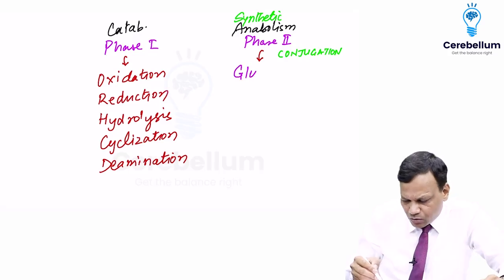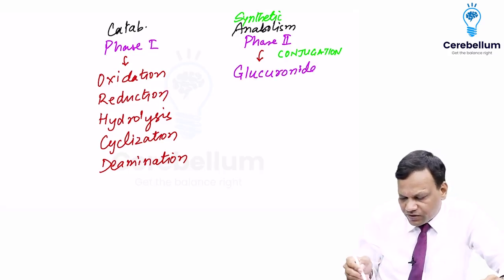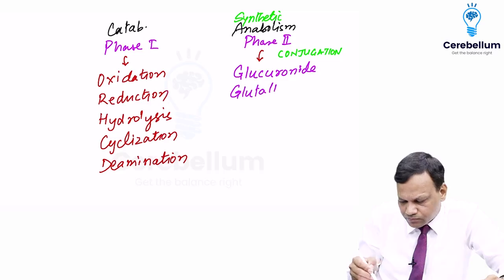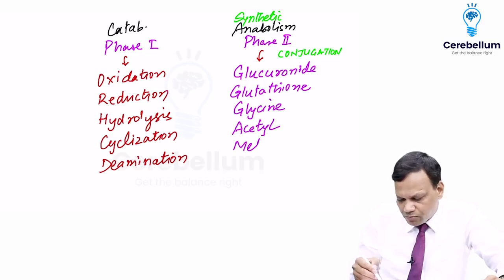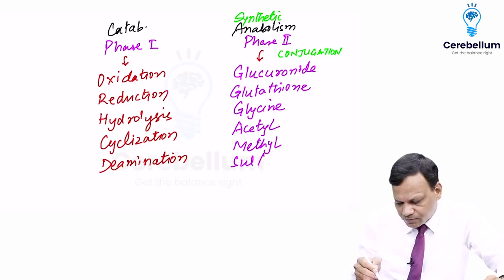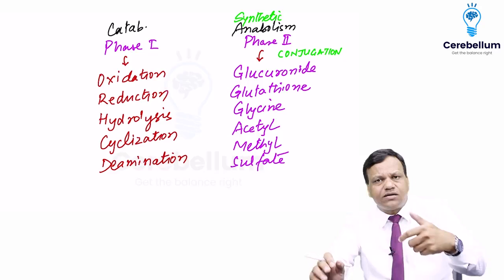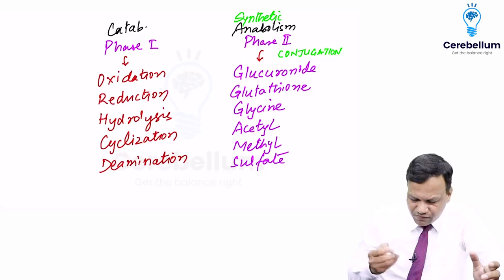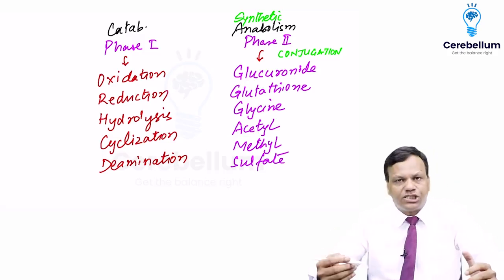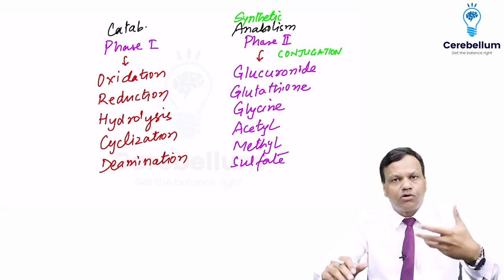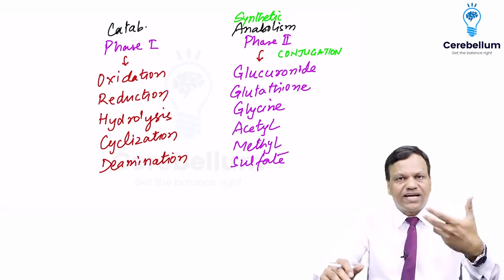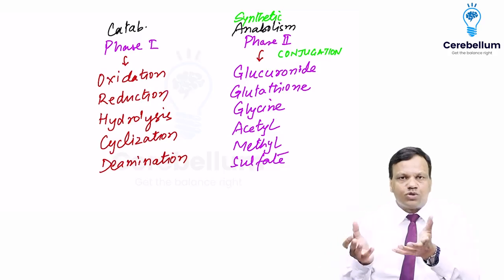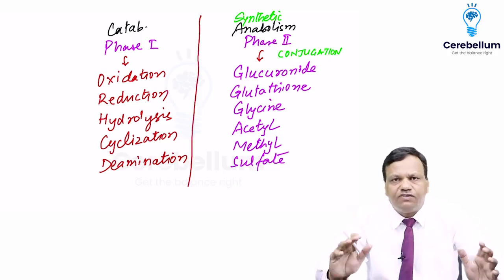We can attach glucuronide group, glutathione group, glycine group, acetyl group, methyl group, or sulfate group. So whenever we attach something, it is phase 2. Whenever we break something, it is phase 1. So from the name itself, you can remember: glucuronide conjugation or glucuronidation, glutathione conjugation, acetyl conjugation or acetylation. So from the name, you can identify it as a phase 2 reaction. Okay, so phase 1 are catabolic, phase 2 are anabolic.